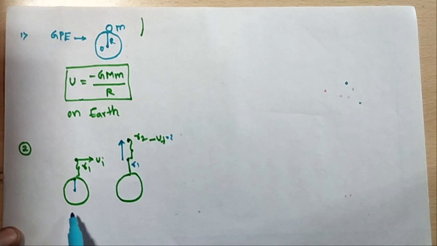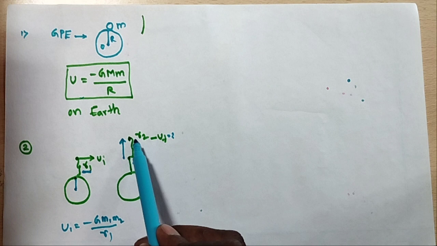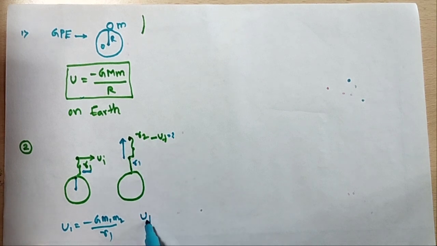Let us take two cases, at particular heights. At height r1, the initial potential energy Ui is equal to minus G m1 m2 by r1. Now the particle is lifted from r1 to r2. So U final is equal to minus G m1 m2 by r2.